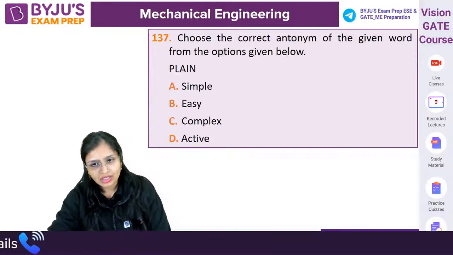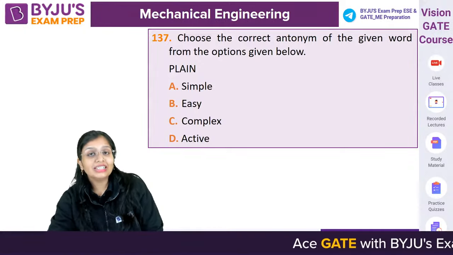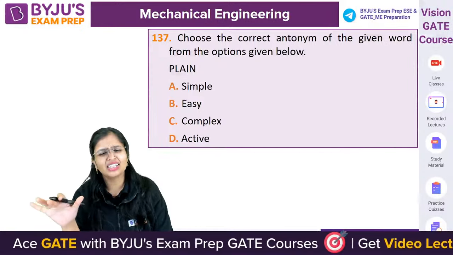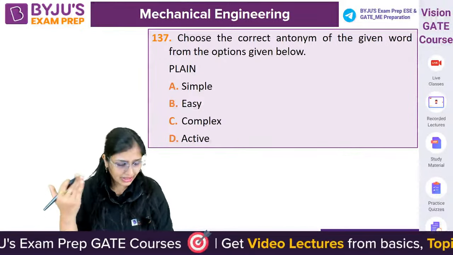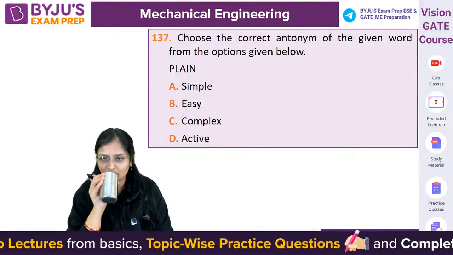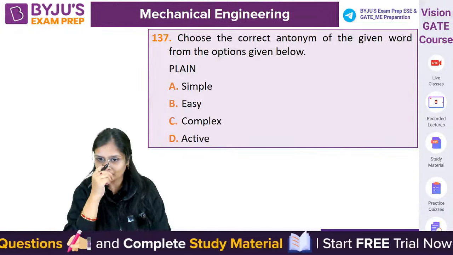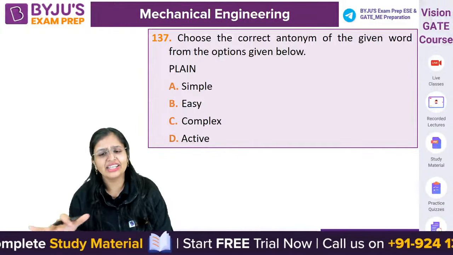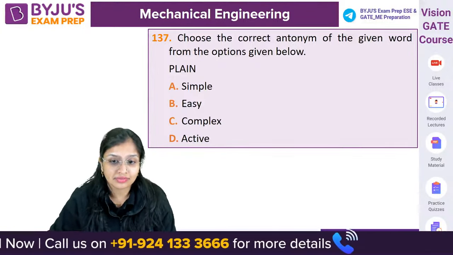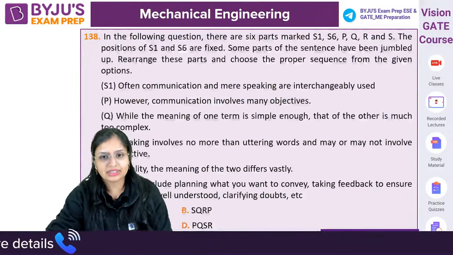ठीक है? Now, choose the correct antonym. Antonym means opposite. It means विलोम शब्द in Hindi. Plain. Plain मतलब simple, खाली. तो इसका antonym क्या होगा guys? You will answer now. 137th question you will answer. Plain का opposite. Simple, easy, खाली. Complex. Plain का opposite क्या हो जाएगा? Complex. Simple, easy, that is plain. तो उसका हो जाएगा complex.